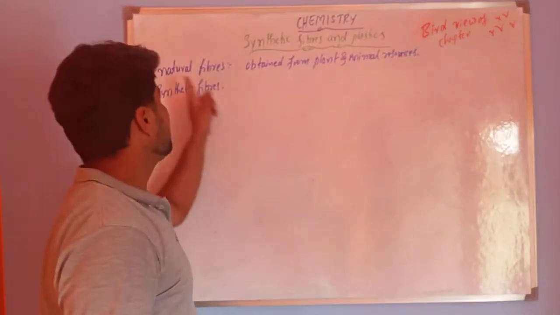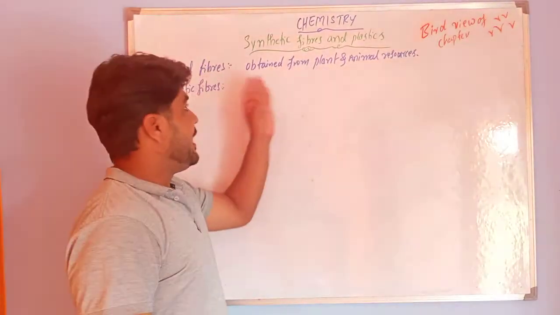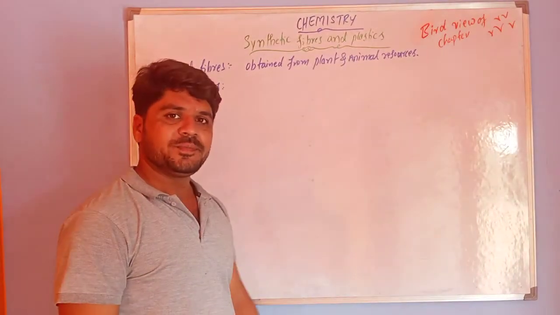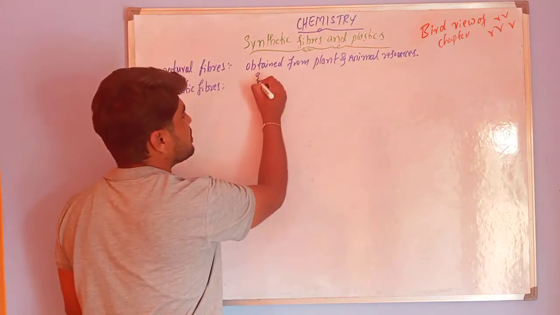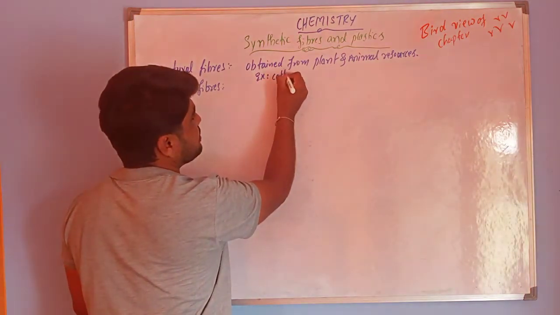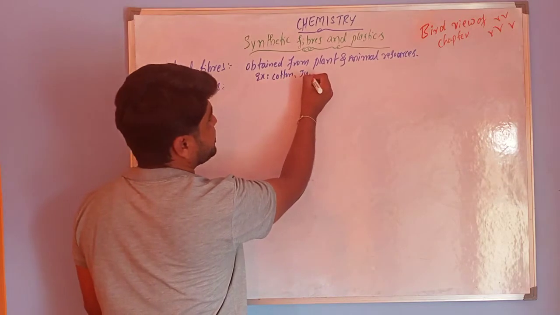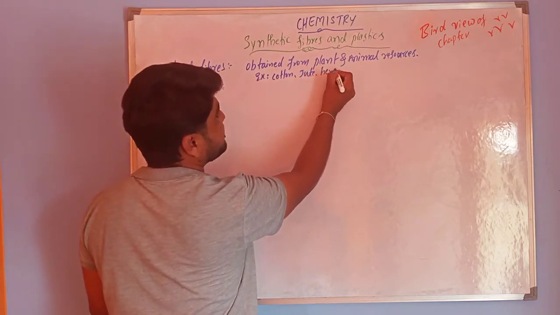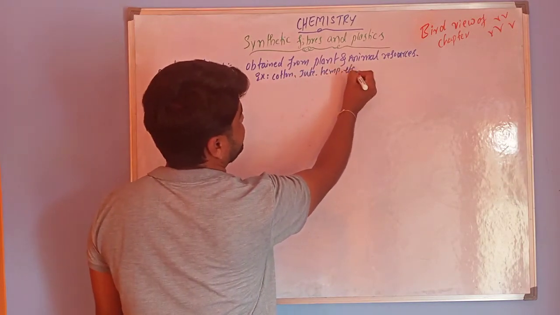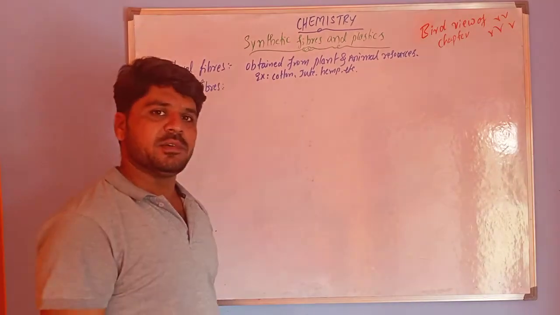Examples of natural fibers: cotton, jute, hemp, etc.